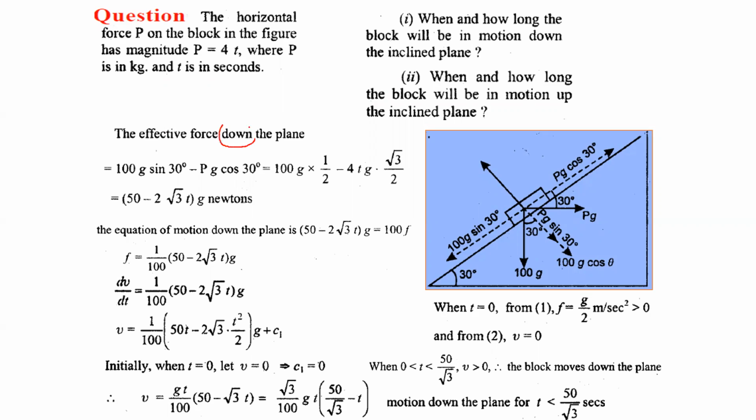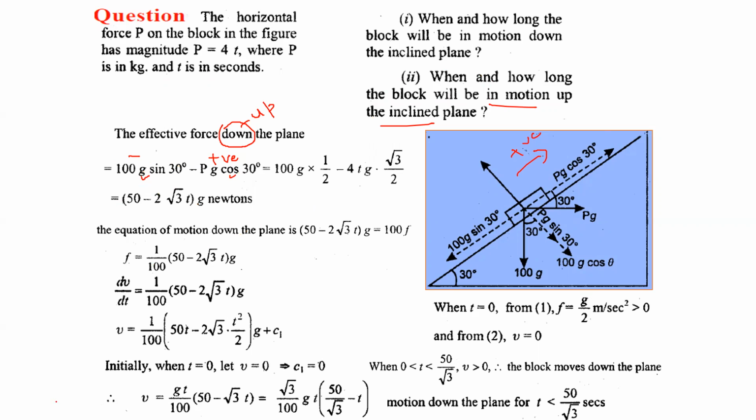So now for the second part, what will we have to do? There are some minor changes only in the question, because the block will be in motion up the inclined plane. So if we go up the inclined plane, this term will become negative and this will be considered positive, because if the particle is moving up the inclined plane, this can be taken as the positive direction. So this force can be considered negative and this positive.